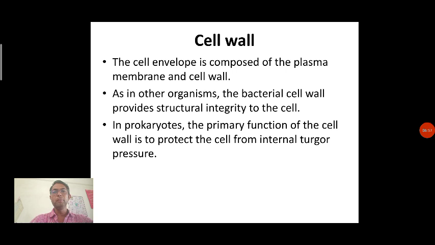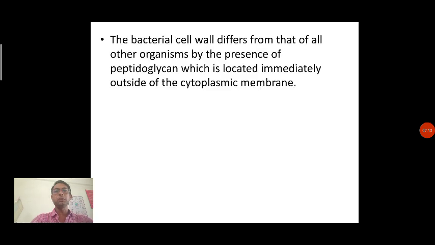So cell wall is protective in nature. It will maintain the pressure which is present from the inside, and it also protects the cell from the external pressure also. So it is nothing but protective in nature. Now this cell wall differs from that of all other organisms by the presence of peptidoglycan, which is located immediately